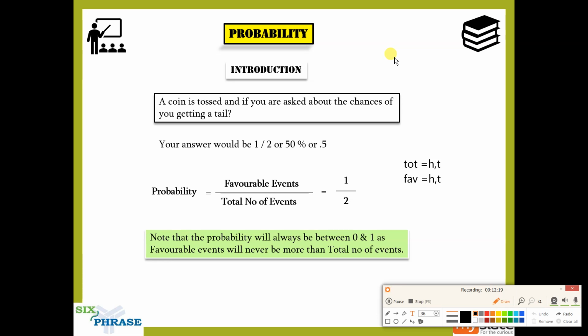So the maximum that can happen is the favorable events and total number of events being equal. So the maximum probability will always be 1. Pay close attention here. The minimum probability will always be 0. And the value between 0 and 1 is what we call probability. It is very, very important that you understand this.